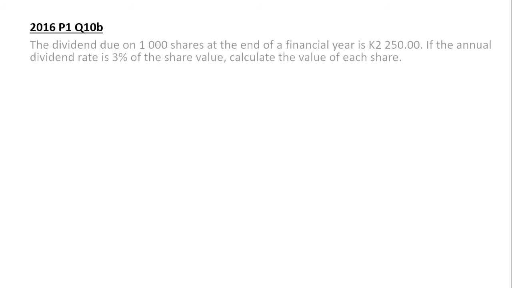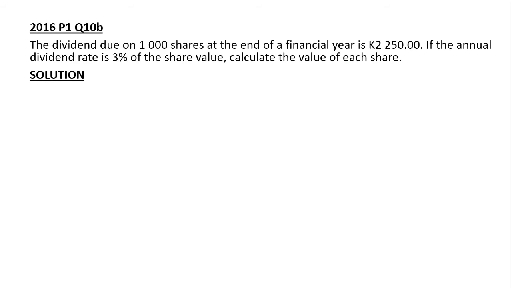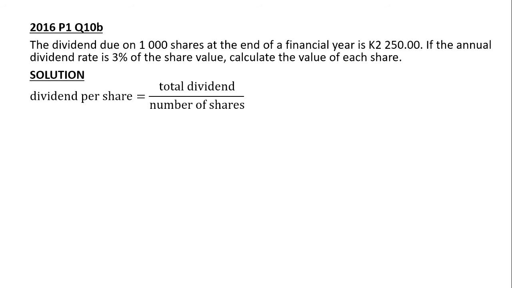2016. The dividend due on 1,000 shares at the end of a financial year is 2,250 kwacha. If the annual dividend rate is 3% of the share value, calculate the value of each share. So what we are going to do is to find the dividend per share first.